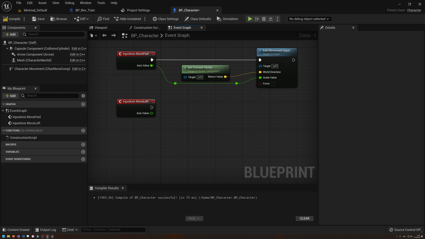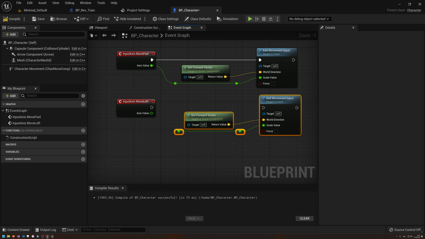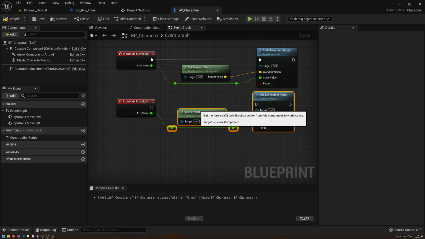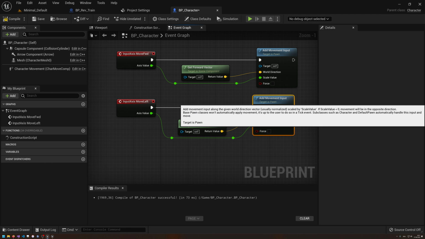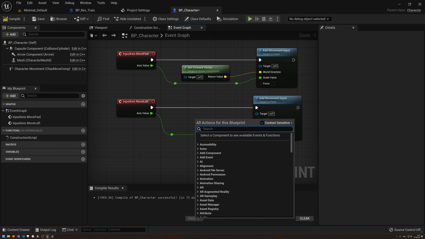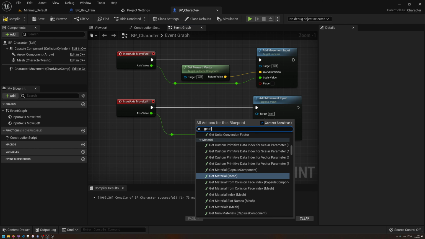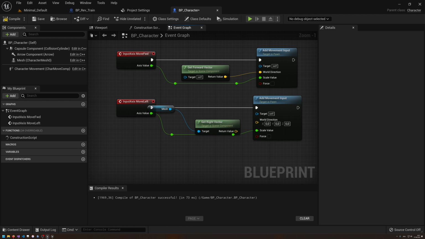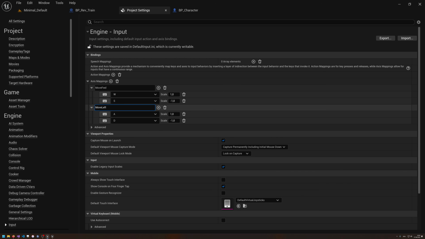Move left is going to be exactly the same, but with a few exceptions. Let's first move that one up, and let's get them in place as well. And instead of getting the forward vector, I'm going to get the left vector. Okay, was it the right vector? All right, it was the right vector. Amazing. Now I did this completely wrong again, so I need to change this, sadly. Move right. So D, A, like that.